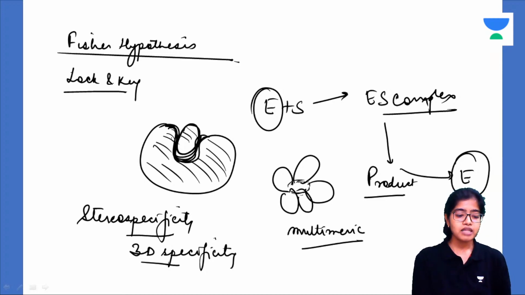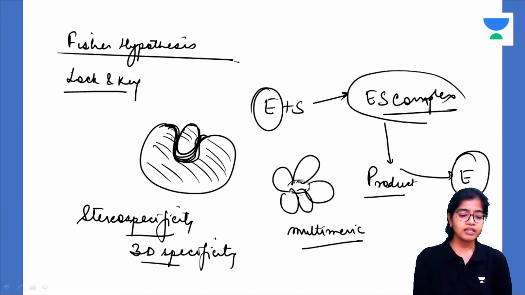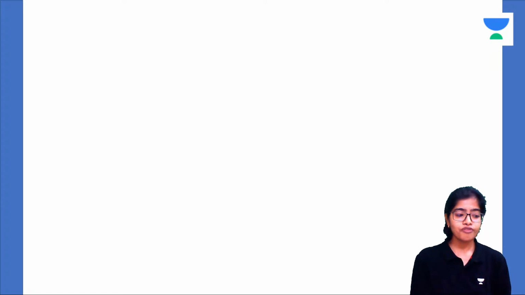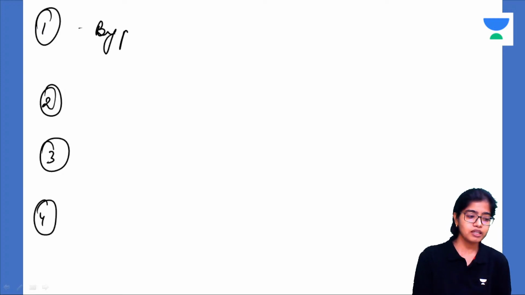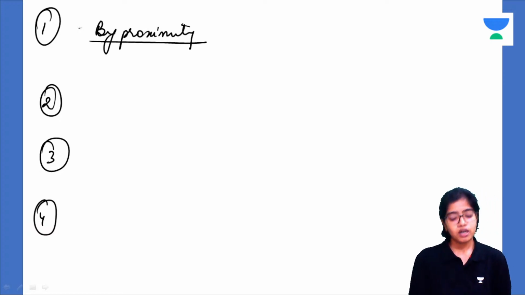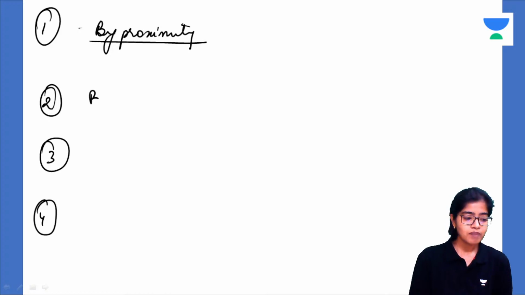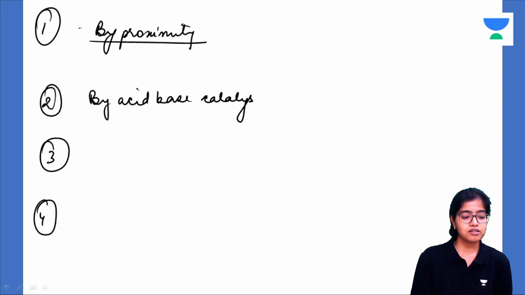Okay, now this enzyme substrate complex is where the catalysis takes place and product is formed. Okay, now this catalysis is of 4 types. The enzyme can perform catalysis in 4 different types. First one is by proximity. By bringing the substrates together, it can cause them to undergo catalysis. Okay, why? Because there is increased rate of bond formation because of increased proximity. Second is by acid-base catalysis.